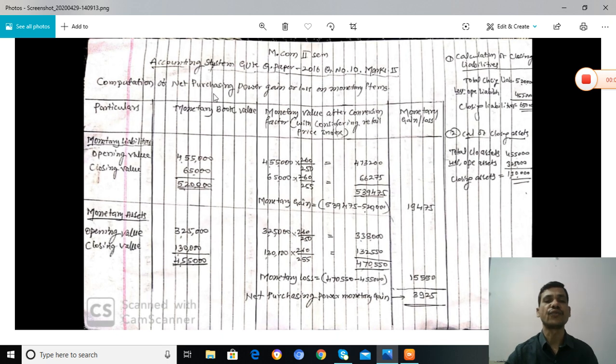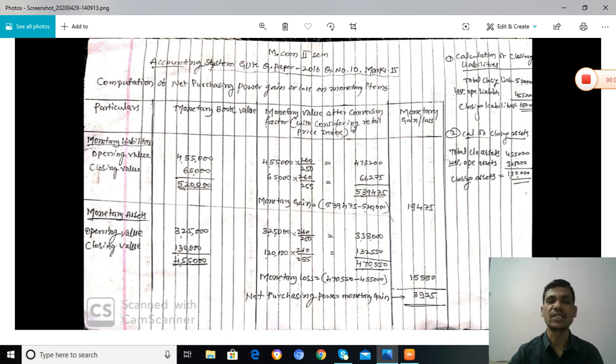Here is the computation of net purchasing power gain or loss on monetary items. According to the problem, we have taken the particulars and monetary book values, the book values of the current assets and current liabilities, and the monetary value after the conversion factor.